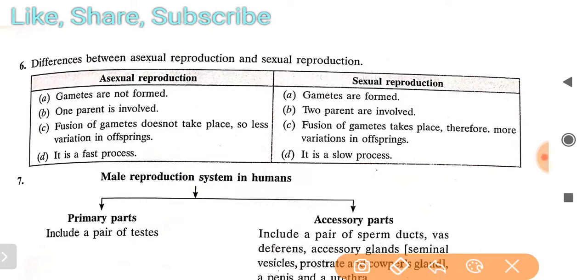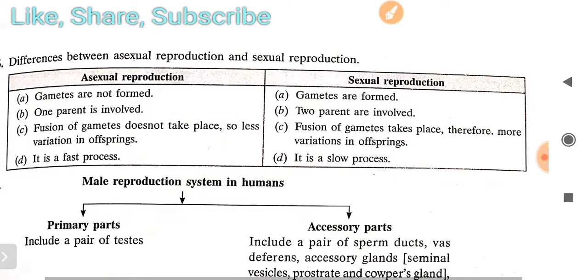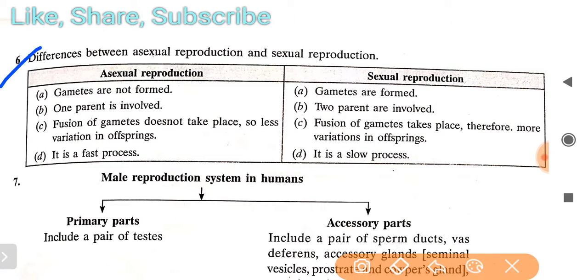Next thing is the difference between sexual reproduction and asexual reproduction. This difference is often asked in the exams. First one: gametes are not formed. In asexual reproduction gametes are never formed, and gametes are formed in sexual reproduction only. Also, one parent is involved in asexual reproduction, while two parents are involved in sexual reproduction. Fusion of gametes does not take place, so there is less variation in offspring.